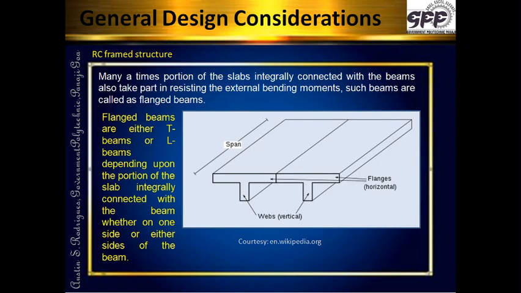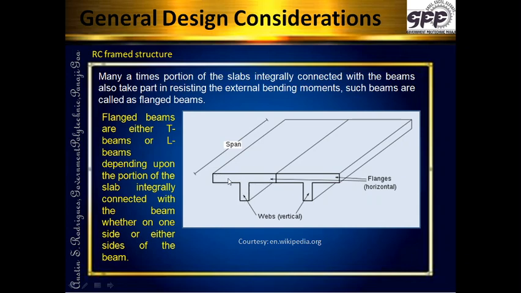We have another type of beam. Look at this. Now we know that this is a slab in between a beam and there is a beam. This is a slab with a projection this side, with a projection this side. Many a times this part of the slab acts along with the beam.